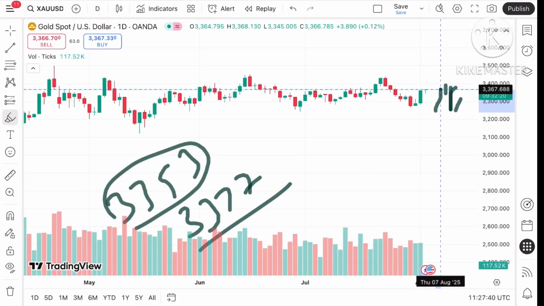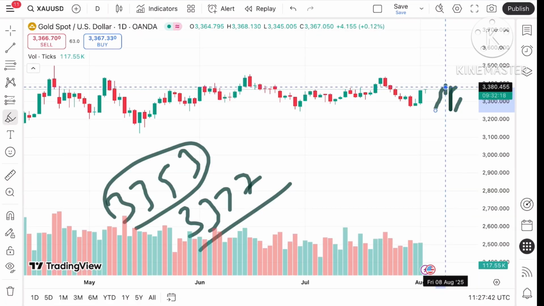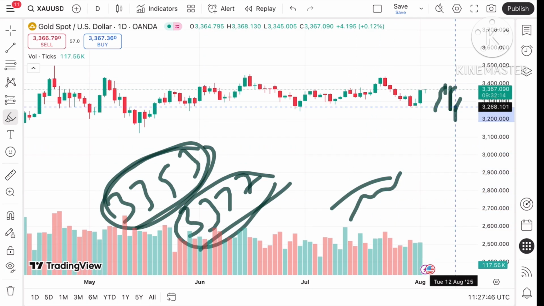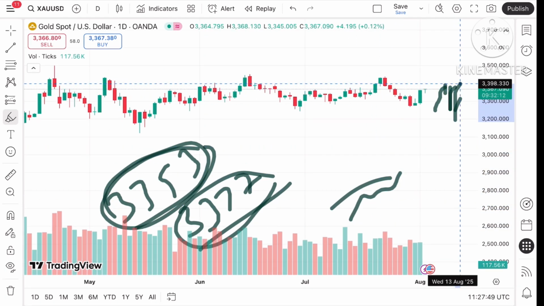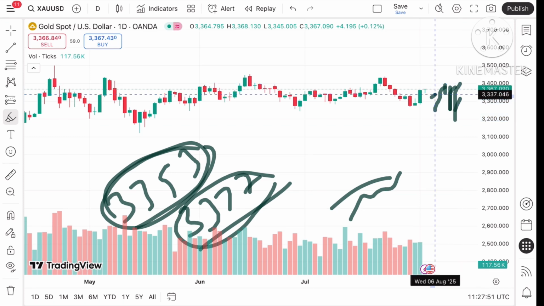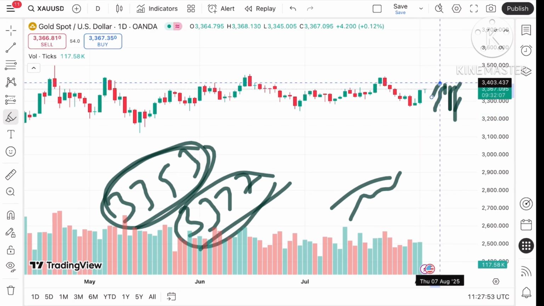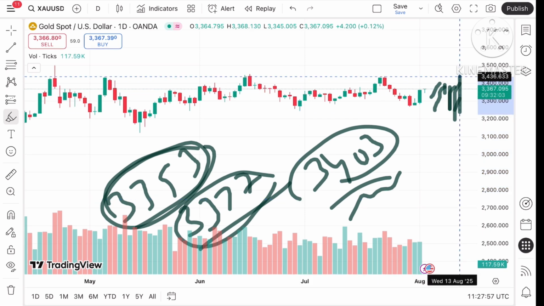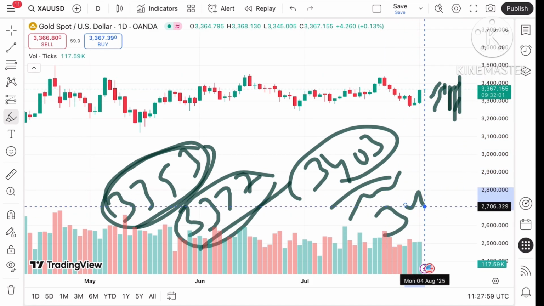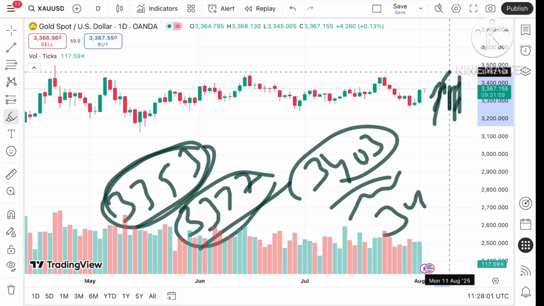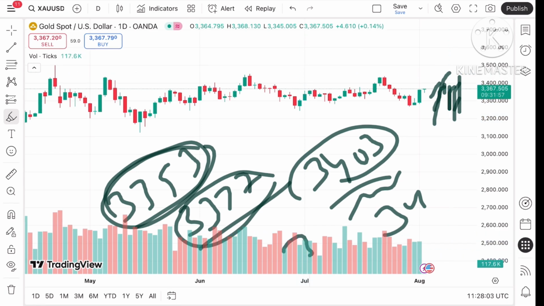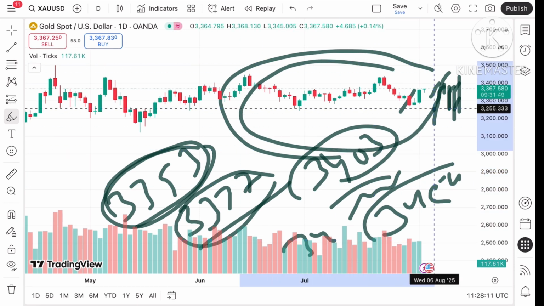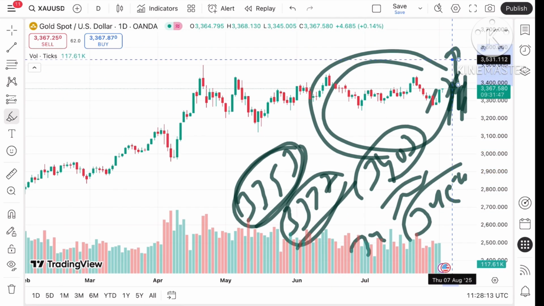Okay, so suppose the price sustains this level, it can touch a level of around 33.77, which is already being tested. So the price can rise towards 33.93, and if the price moves over this level, there is a probability of going towards 33.98. And if the price moves over this level, it can move towards 34.03, which is already weak. So the price can rise towards 34.36, and if that sustains, a further upside can be seen towards a level of $34.54, and then a further upside can be seen.